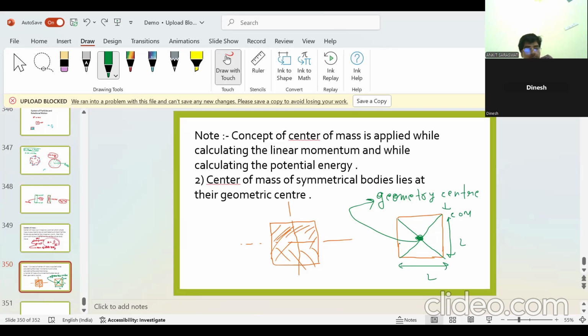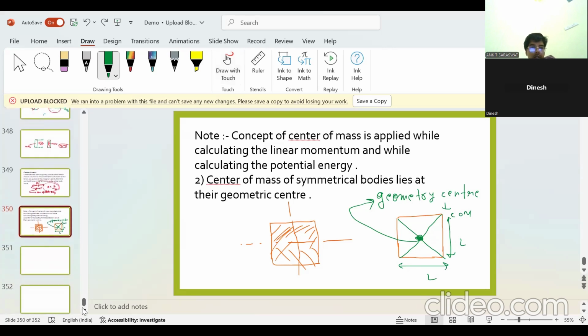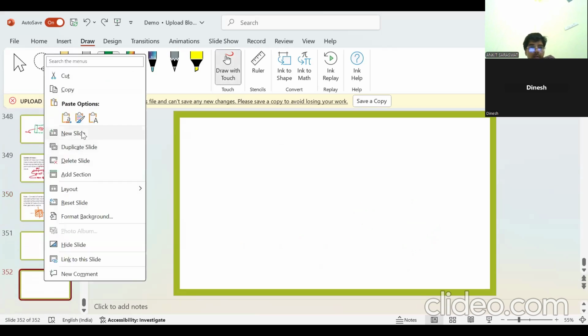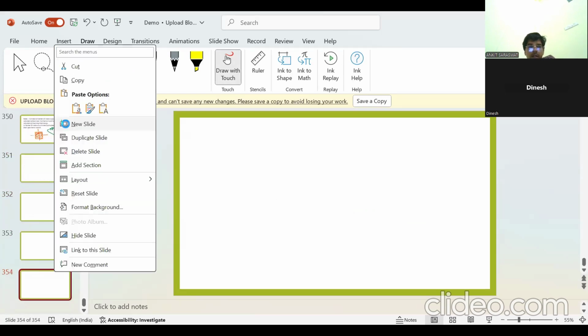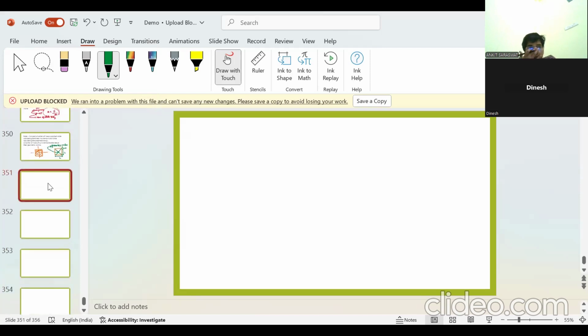Now we will learn what to do if a discrete system is given. For example, one minute, we'll add some more slides. So center of mass is very, very important. If you understand it fully, then no need to worry in mechanics. Very easy. It makes our job much easier.